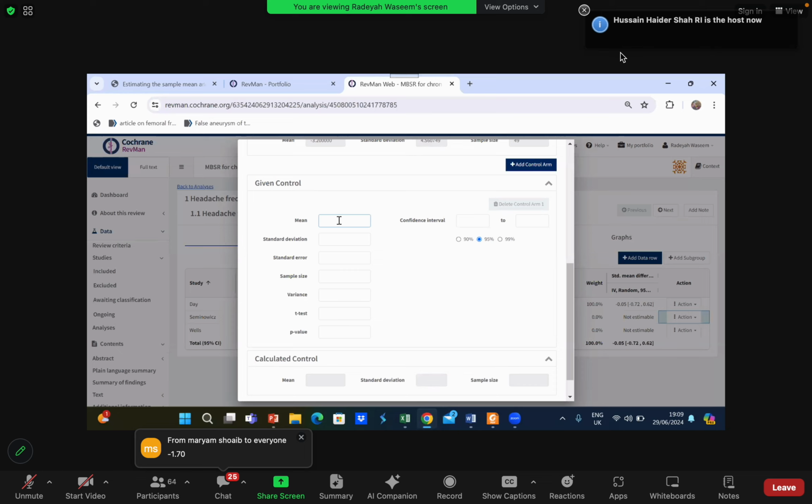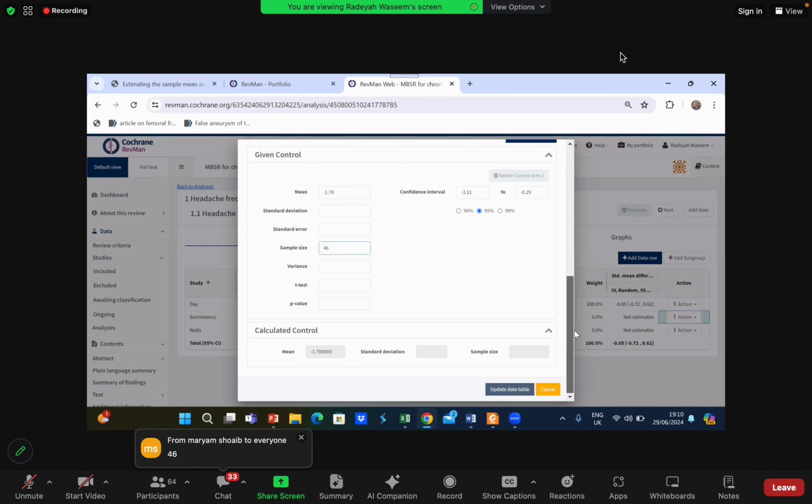Yes, it is minus 1.70. Please tell me the confidence interval. Come on, guys, quickly. Minus 3.11 to minus 0.29. Okay. What is the sample size? I think it was 46. 46, yes. Okay. And I'll click on update data table now.